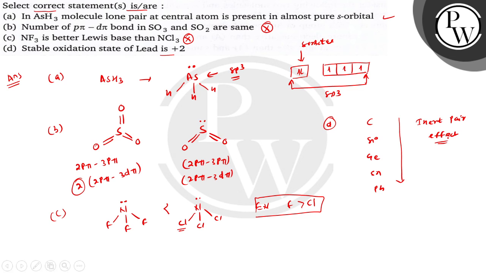In inert pair effect, down the group the ns2 electrons are more reluctant towards bond formation due to the poor shielding of d and f electrons. So down the group the oxidation state of +2 for lead will be more stable than the group oxidation state, that is +4, due to inert pair effect. So this is also a correct statement. So here the correct statements are A and D.